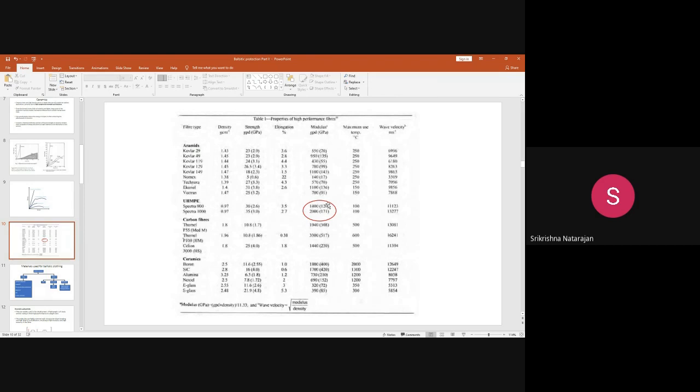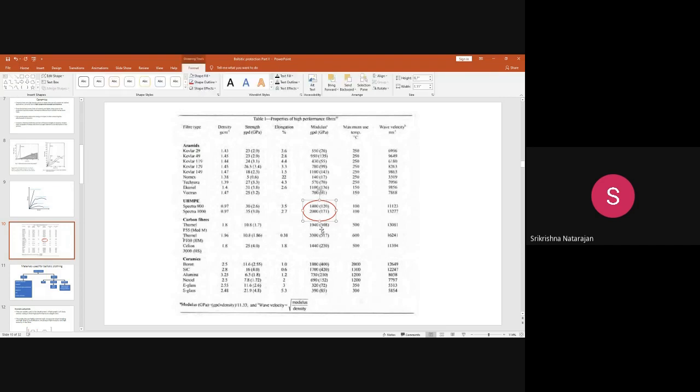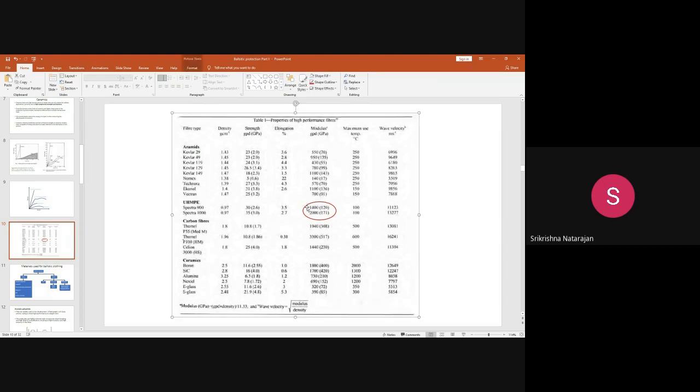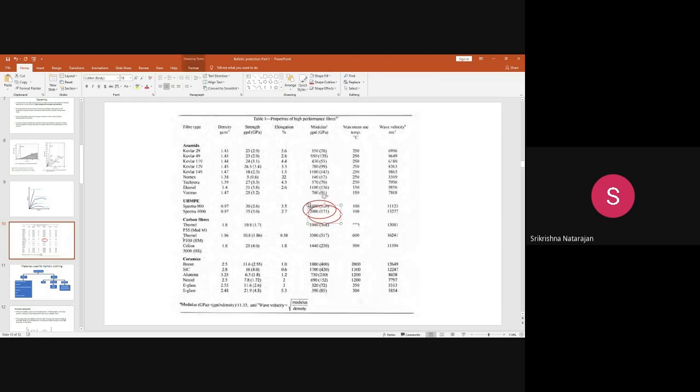Why higher modulus? This has a very high stiffness. If you see the Young's modulus, this molecular structure has a particular characteristic that provides the higher modulus. So because of the higher modulus and lower density, the wave velocity that is generated is much higher when you compare it with even the Kevlar.